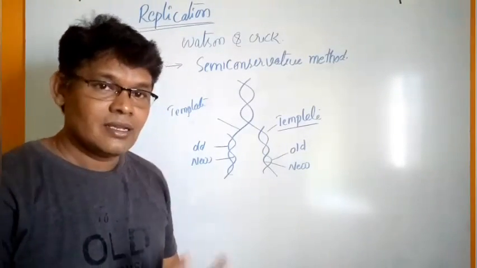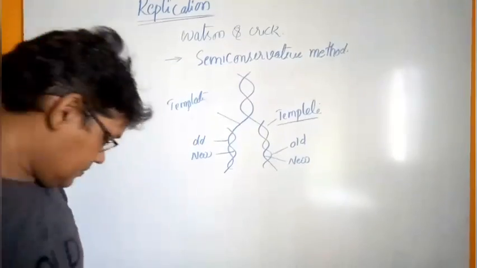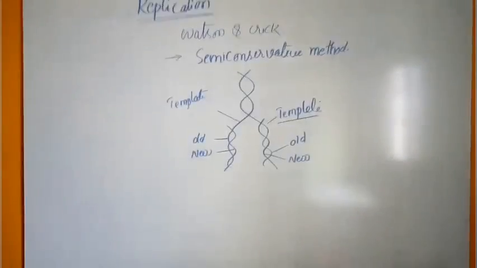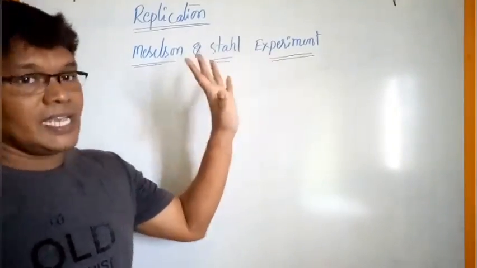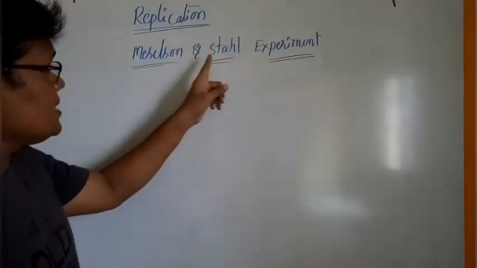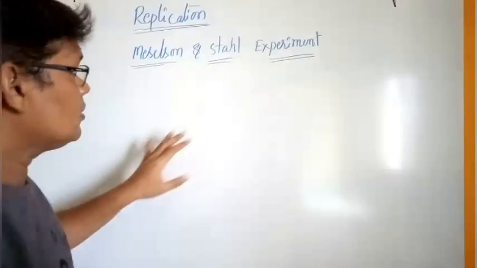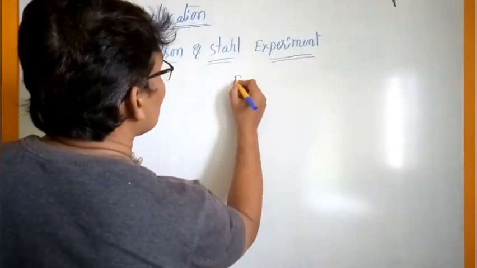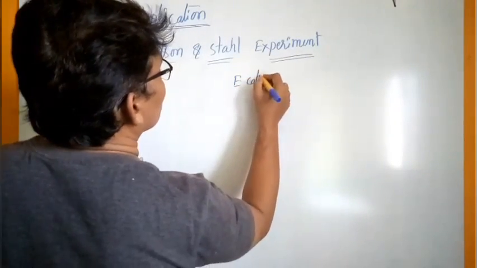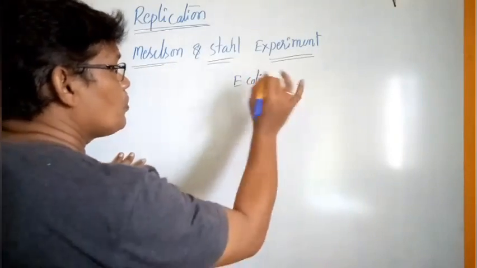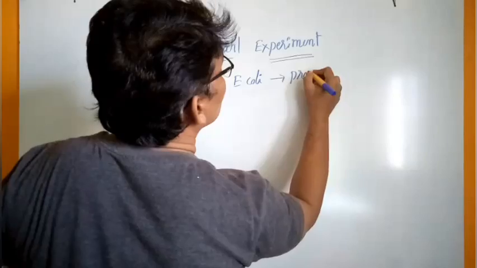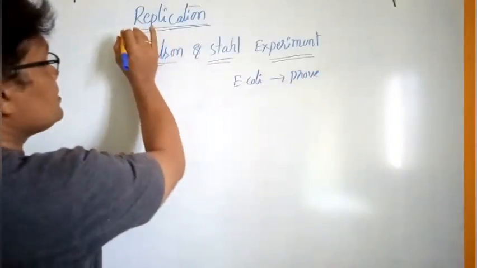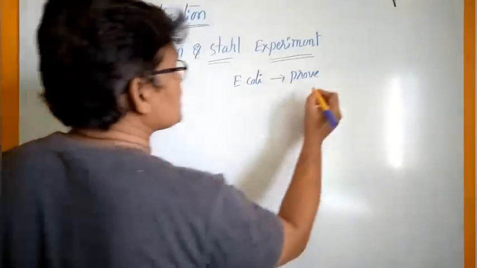Now we will discuss the Meselson and Stahl experiment. The Meselson and Stahl experiment was conducted on E. coli to prove that generally replication occurs by the semi-conservative method.